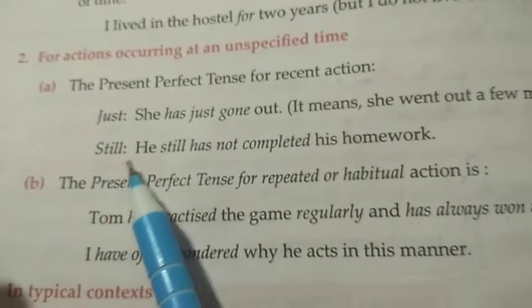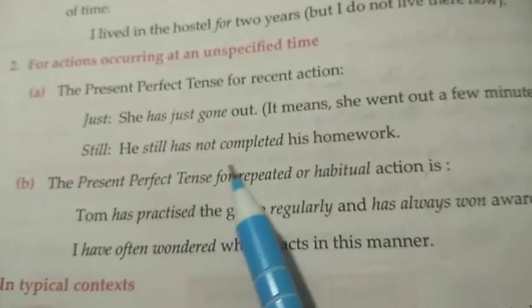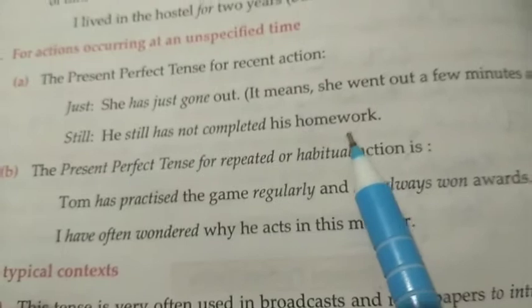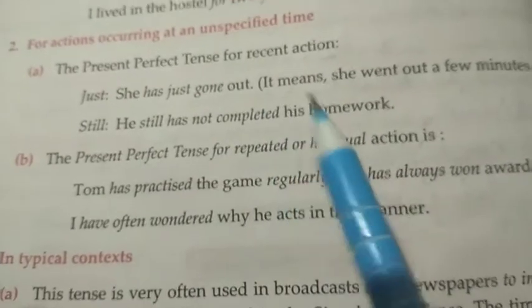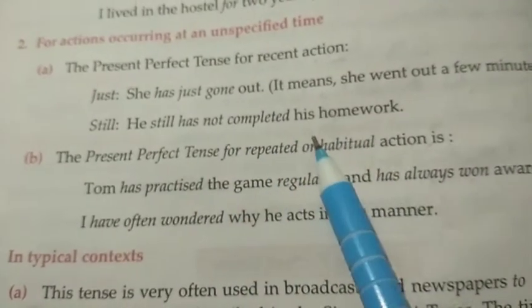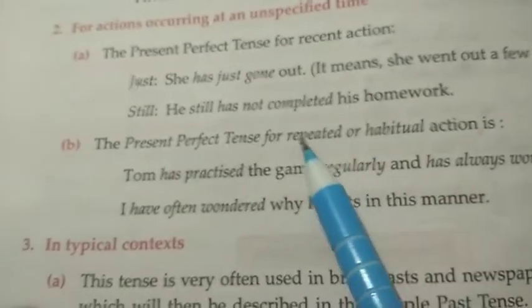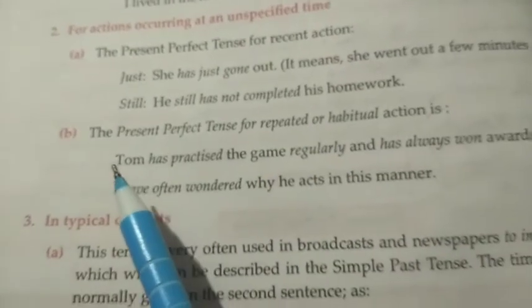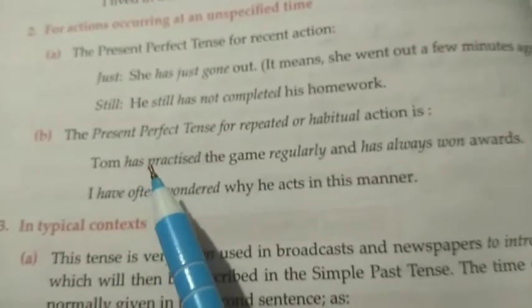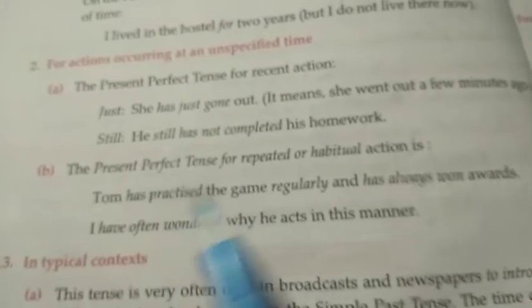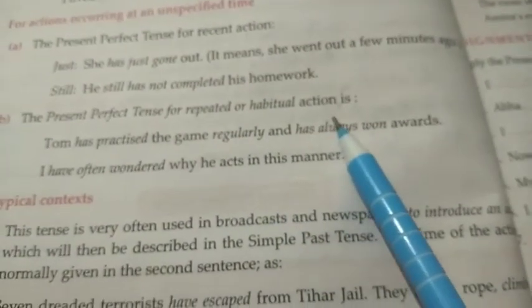Next is still. He still has not completed his homework. Still means even at the time when it was told, he has not completed his homework. Next, the present perfect tense is used for a repeated or habitual action.